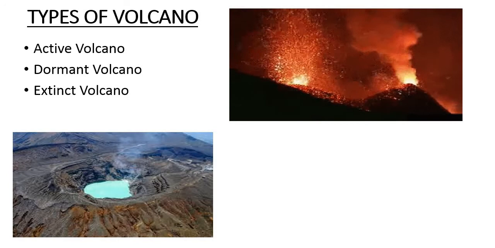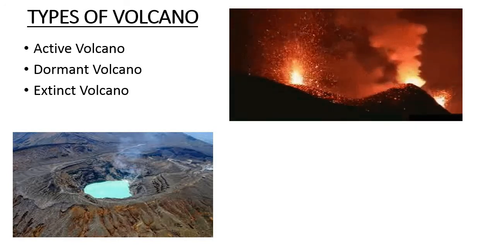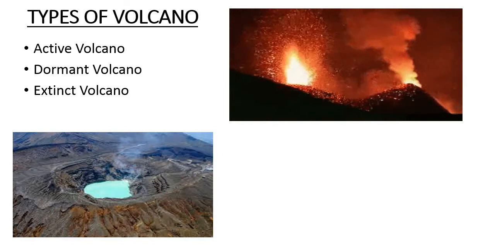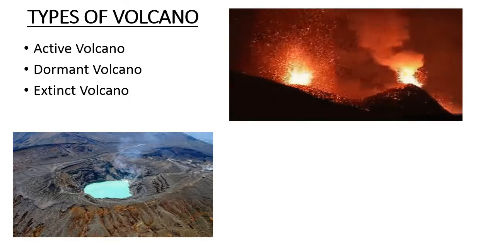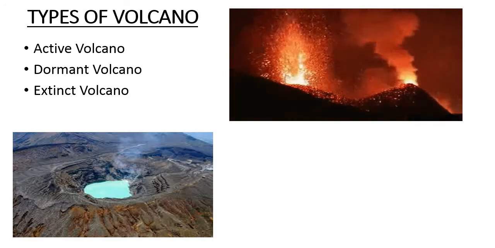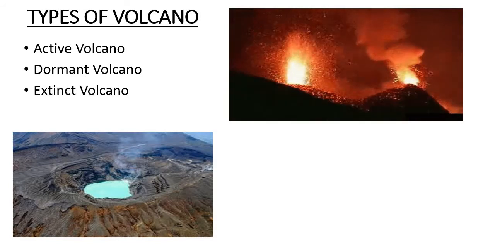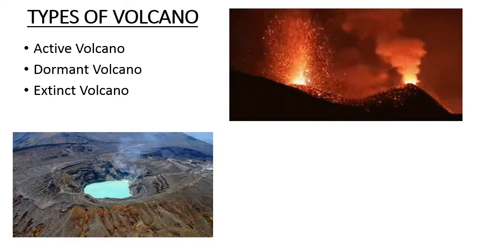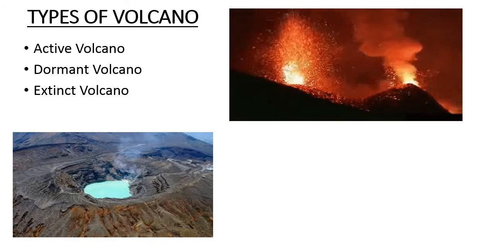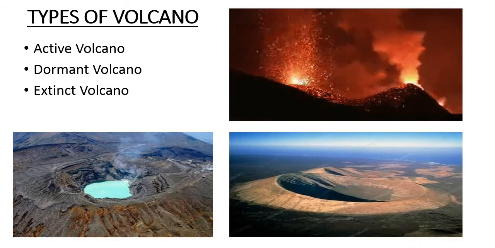Important examples of this category are Vesuvius in Italy, Fujiyama in Japan, Krakatoa in Indonesia, and the dormant volcano in Narcondam Island. It is now believed to be active after the tsunami of December 2004 in the Andaman and Nicobar Islands, which is in India.